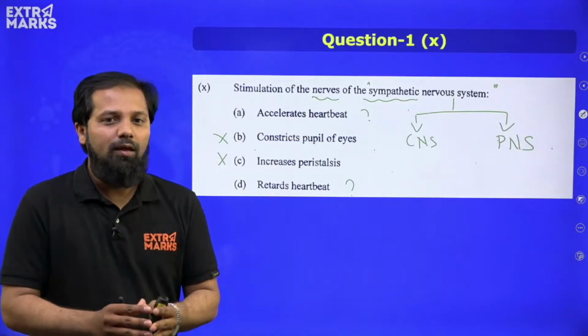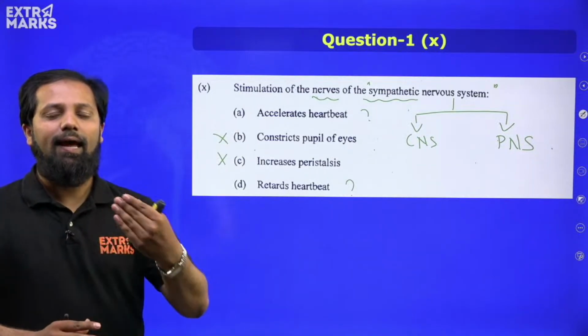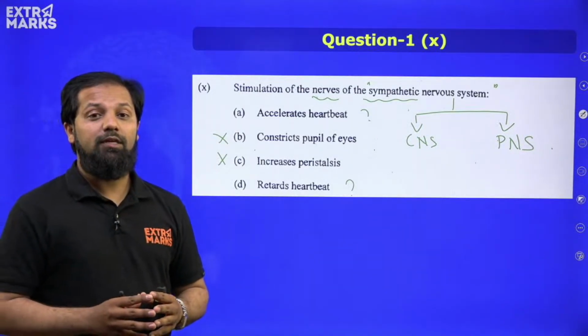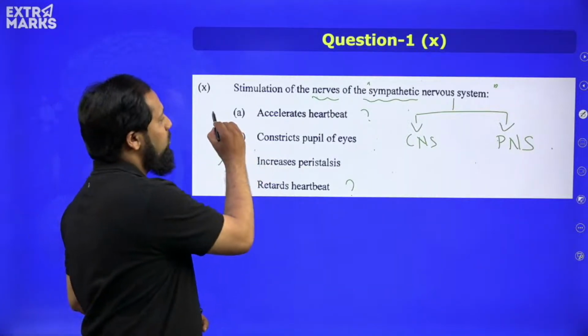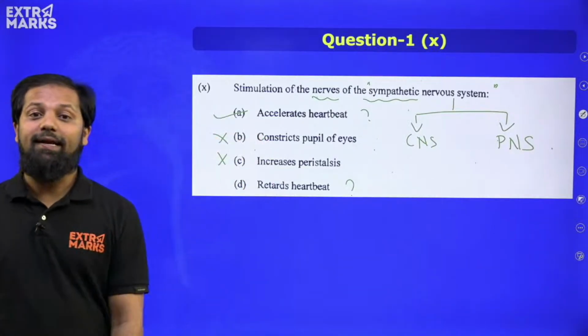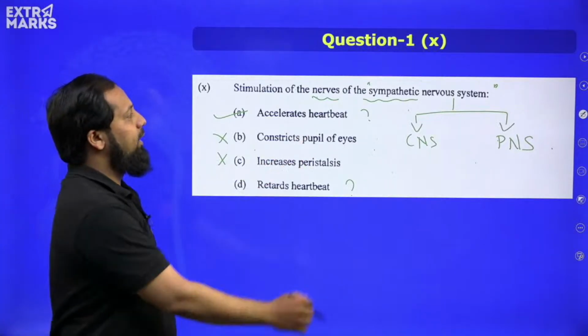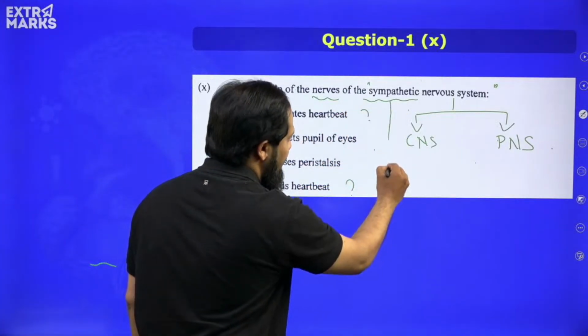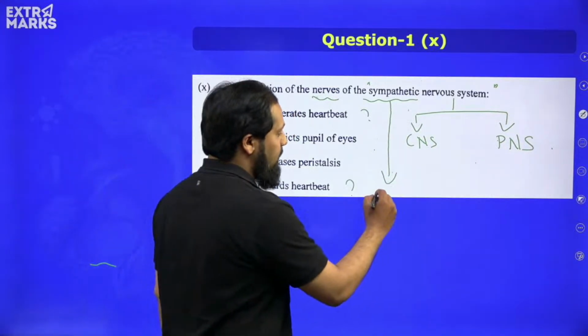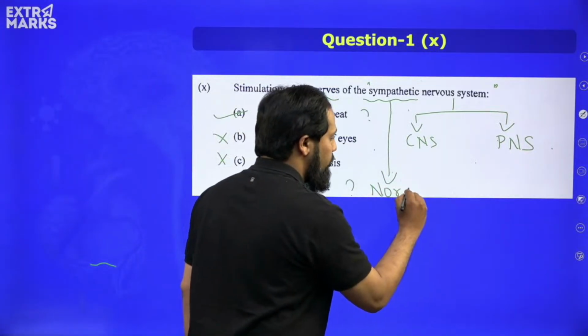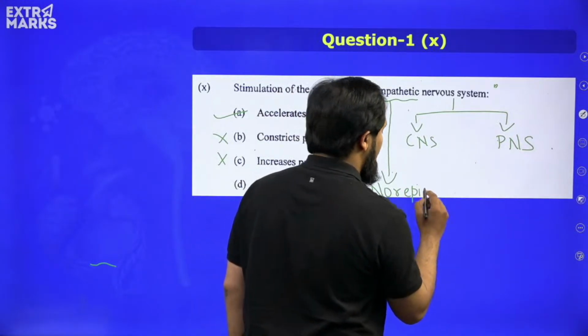And we all know when a person is either in anger mode or very curious, afraid, in that situation the heartbeat gets accelerated. And why is it so? It is because the sympathetic nervous system will release chemicals, which is norepinephrine.